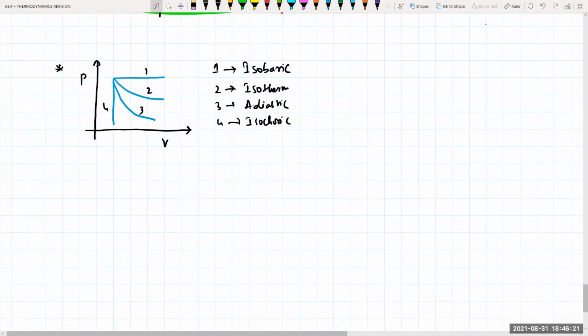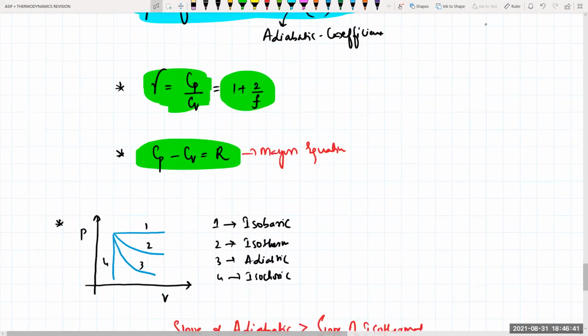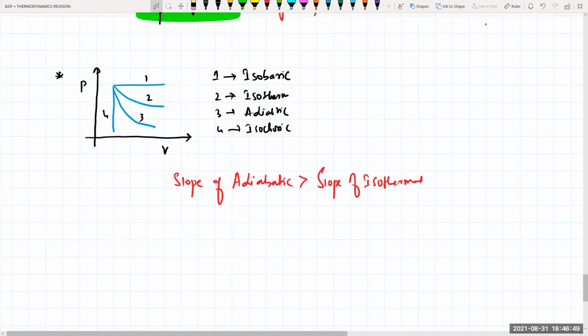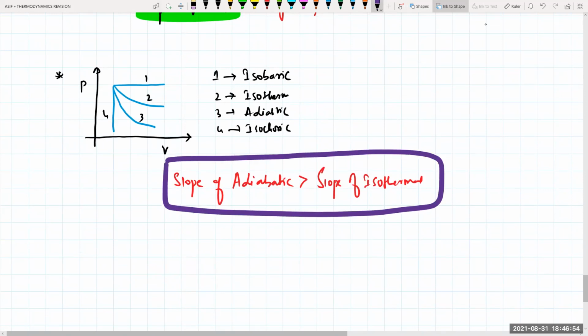So the slope of an adiabatic is always greater than the slope of an isothermal. Try to remember that one, so you don't get confused how to identify 2 and 3. The slope of the adiabatic should be greater than the slope of the isothermal. Because we proved here that the slope of an adiabatic is minus gamma times the slope of an isothermal. Obviously, the slope of an adiabatic is always greater. That's very important to remember. Clear?